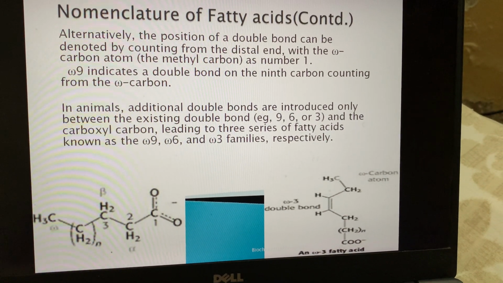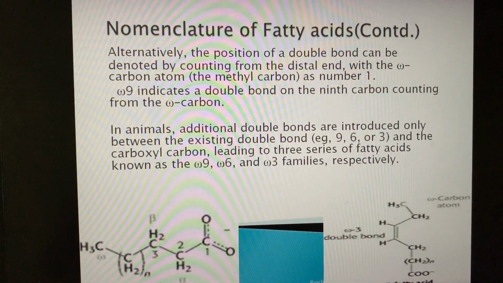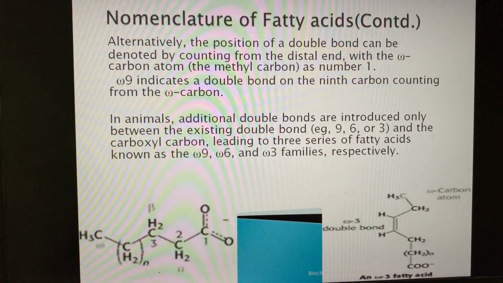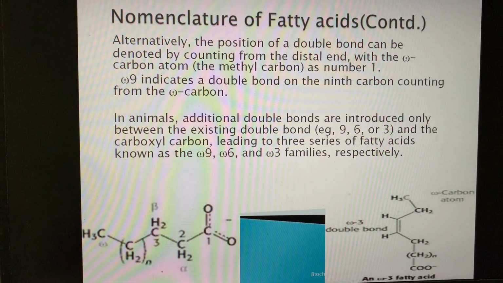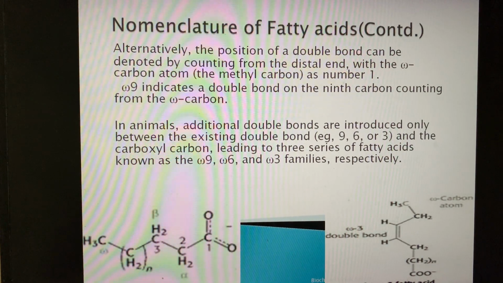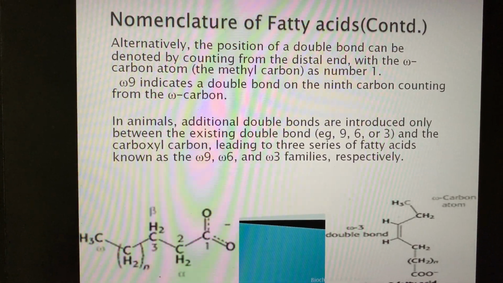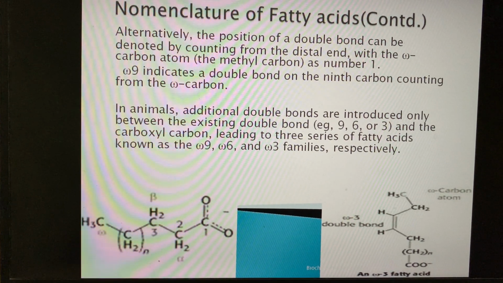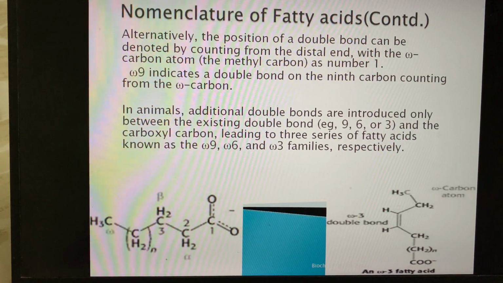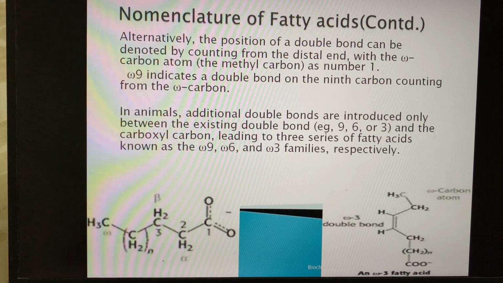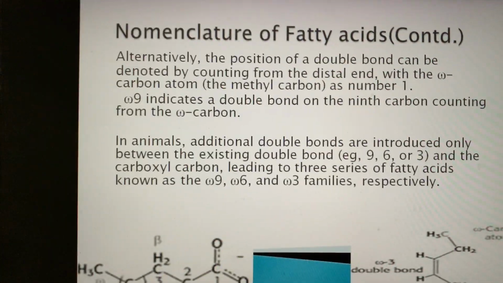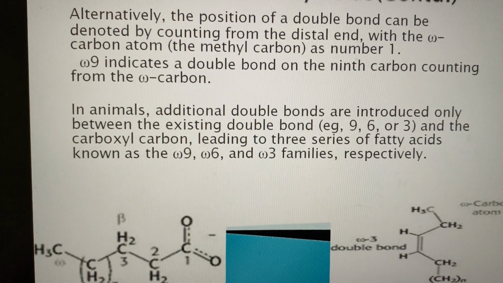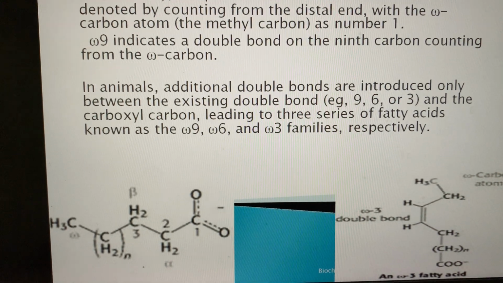Alternatively, the position of the double bond can be denoted by counting from the distal end, with the omega carbon atom, the methyl carbon, as number 1. That's also a possibility. Omega-9 indicates a double bond on the 9th carbon counting from the omega carbon, where the counting starts from the methyl group.